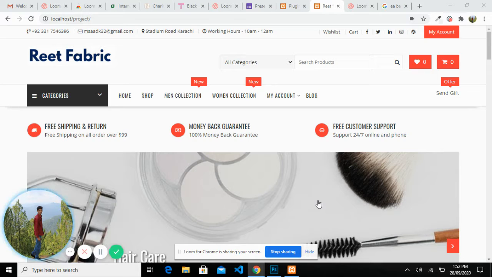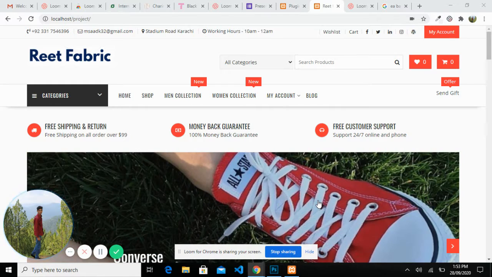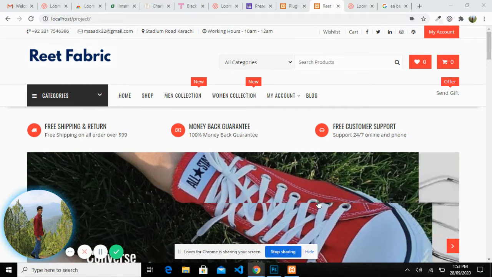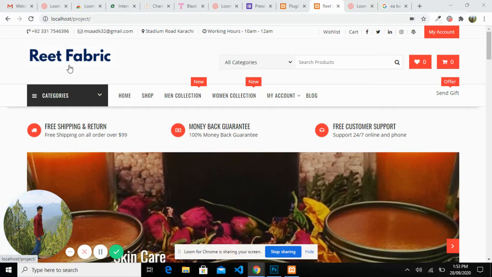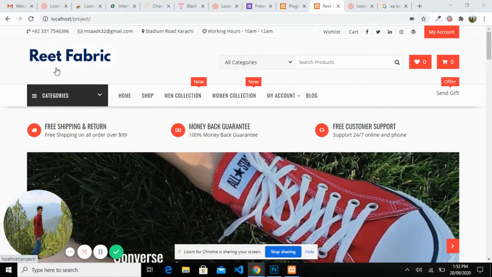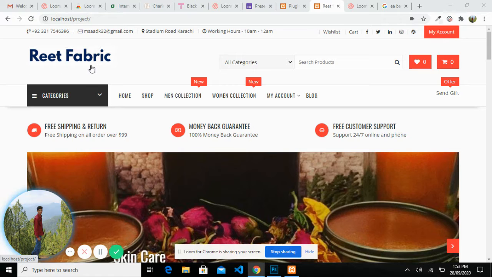I made an e-commerce site with the help of the WordPress platform. This is the homepage. That is the logo, which I made in Photoshop. Reed Fabrics. Basically, I made a website for my own business, which I started last month, by the name of Reed Fabrics.